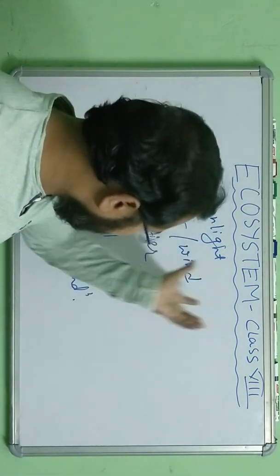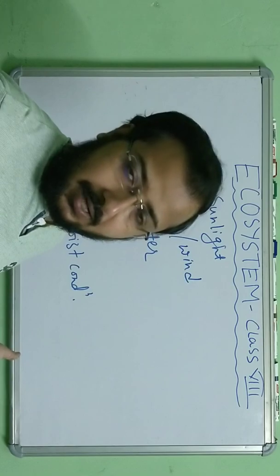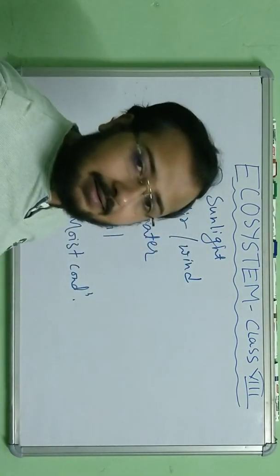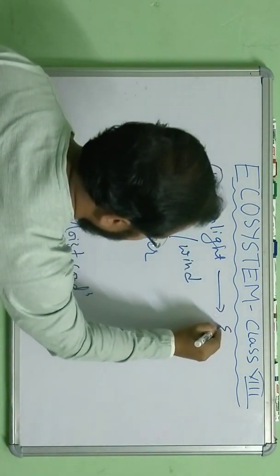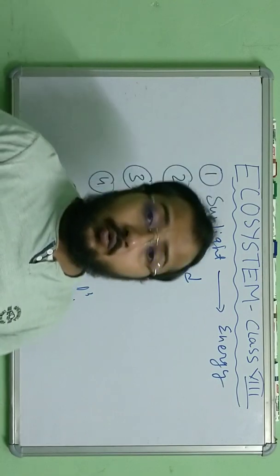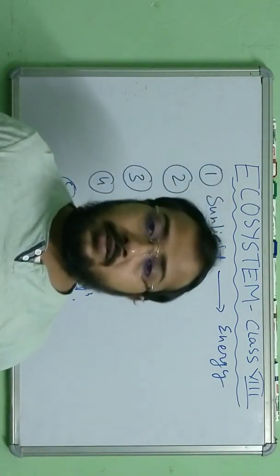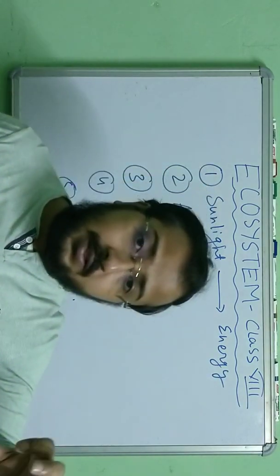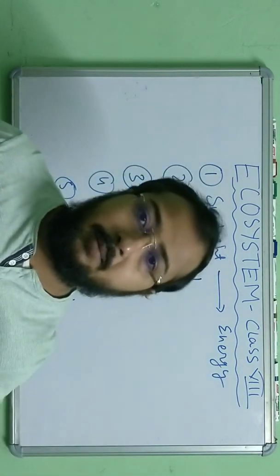Now, what role are they playing in the ecosystem, and how are the living beings interacting with them? Sunlight is the source of energy. As we have already seen in photosynthesis, sunlight is the major source of energy which is trapped, and the food is made in the plant.